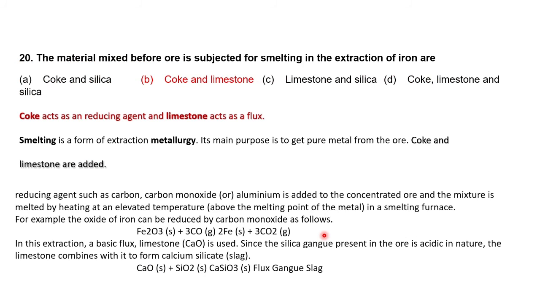Okay, the last question in this session: which materials are mixed with the ore before it is subjected to smelting in the extraction of iron? Options: coke and silica, coke and limestone, limestone and silica, or coke, limestone and silica. Adding these, we get the reaction in this way and we get pure iron. Okay, till this we have seen.